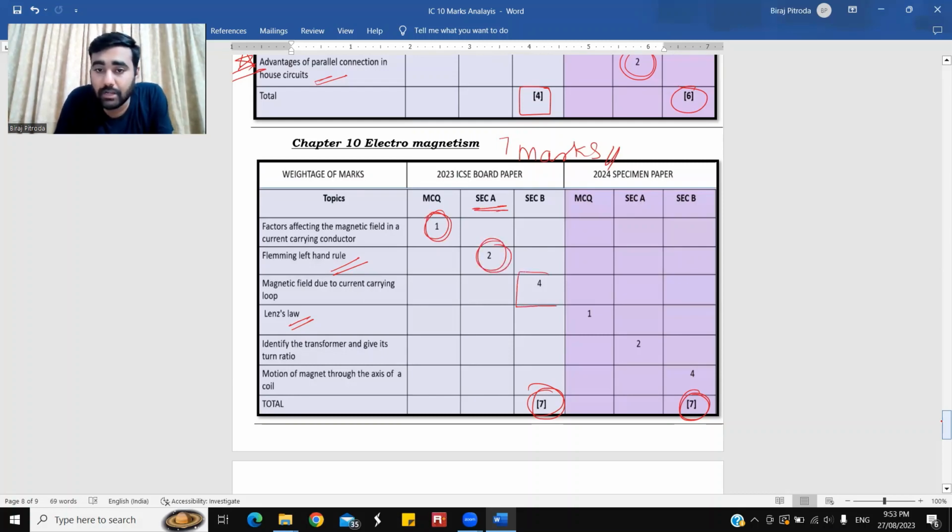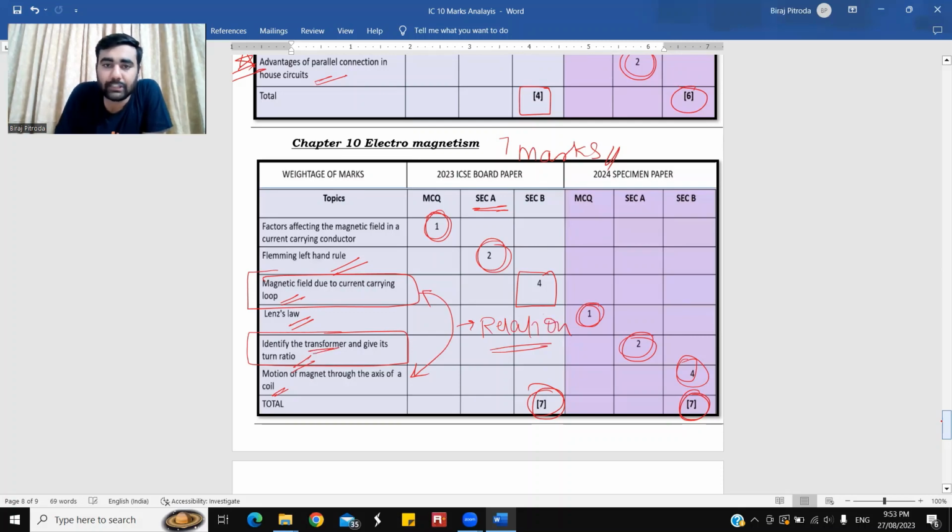Very important 4 mark question based on magnetic field due to current carrying loop. There was an MCQ on Lenz law in the specimen paper. Identify the type of transformer, 2 marks. And motion of a magnet through axis of a coil, 4 marks. So like this and this, they both do have some relation between them, a similar kind of question.